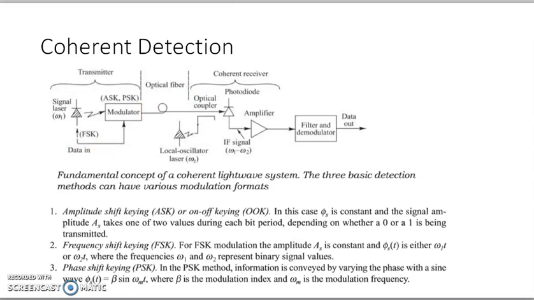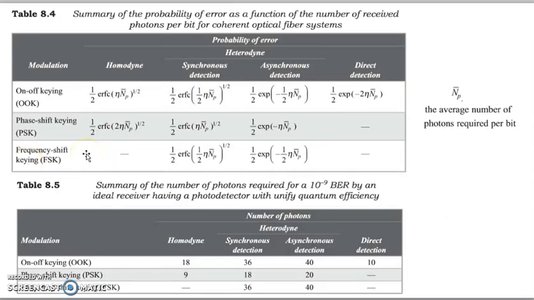Here is a simple example, one table for the different modulation formats and what type of receiver we are using. According to that, it has a probability of error, PE, that is nothing but the bit error rate. Now here on-off keying is used.